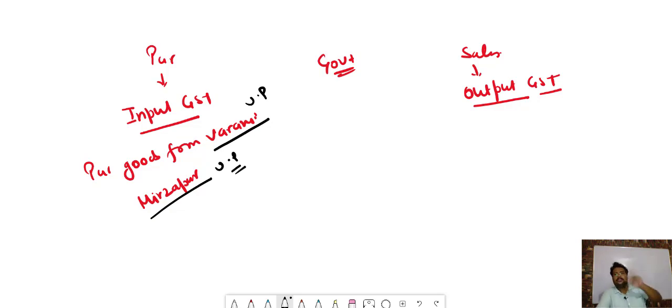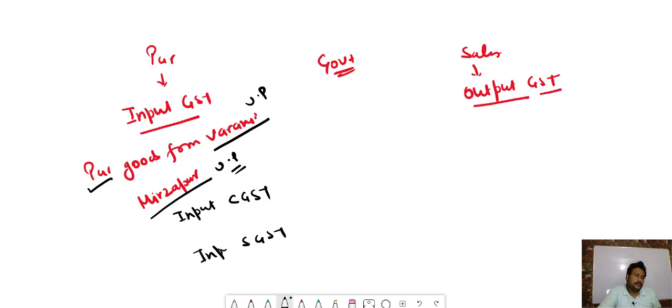So both districts are in UP. So here the GST on the transaction will be chargeable in two forms, CGST and SGST. As it is a purchase, it will be input CGST and input SGST. This is the first thing you have to mention when you solve.